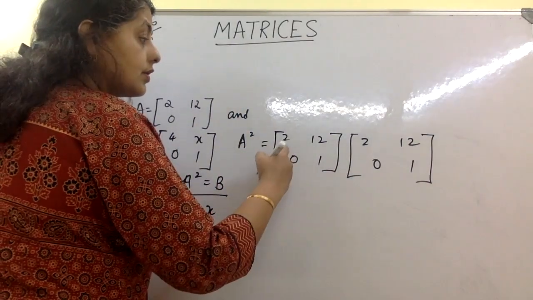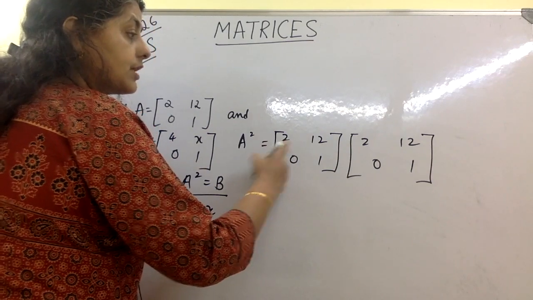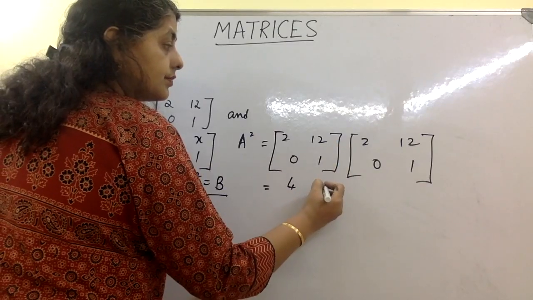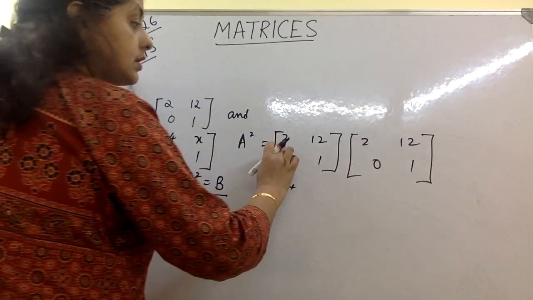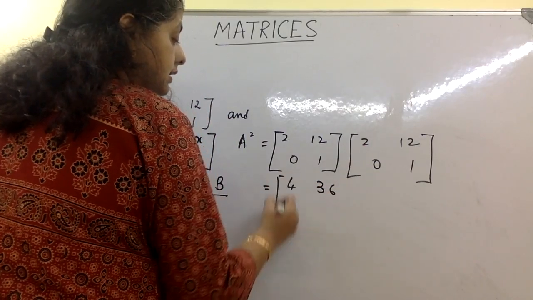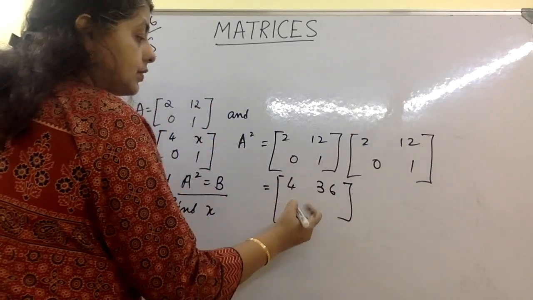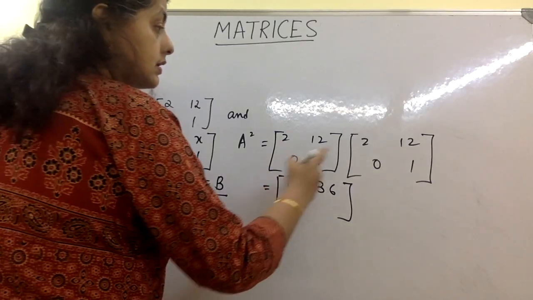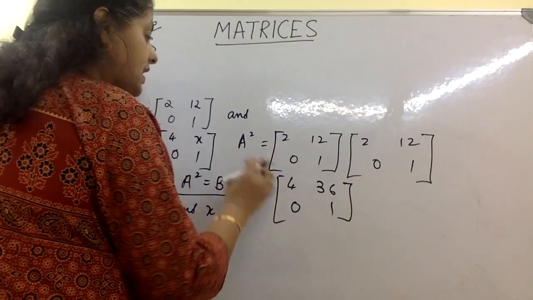So here we will do matrix multiplication. 2 into 2 is 4, then 2 into 12 is 24 plus 36 here, and then it is a 0 here, and this is 1 here. So this is my A square.